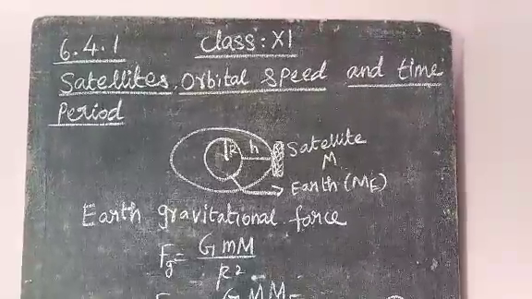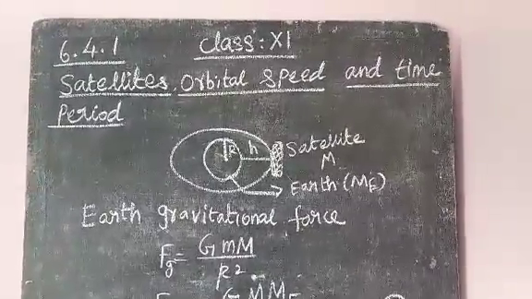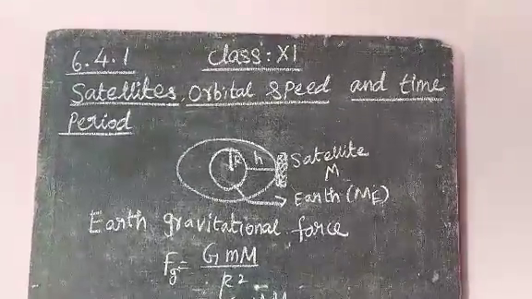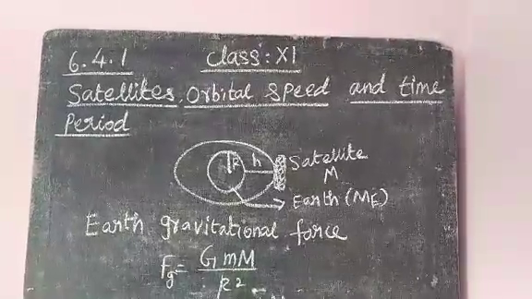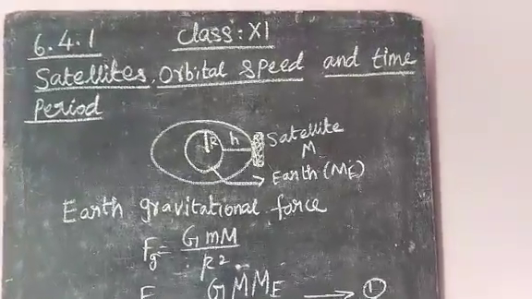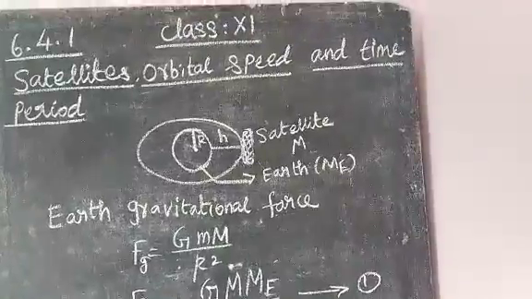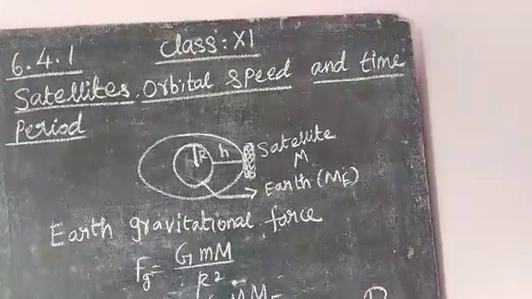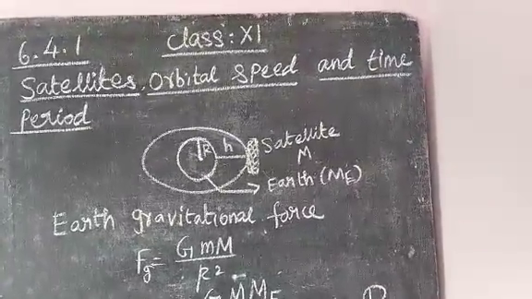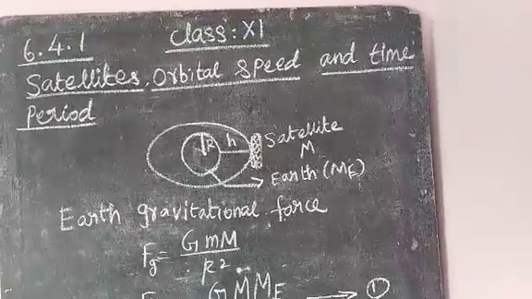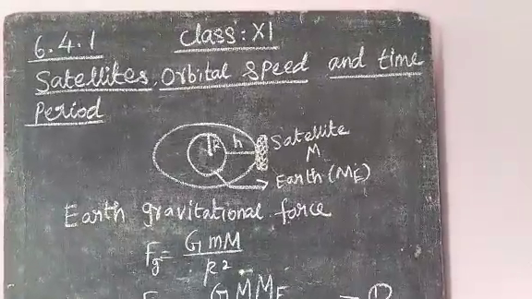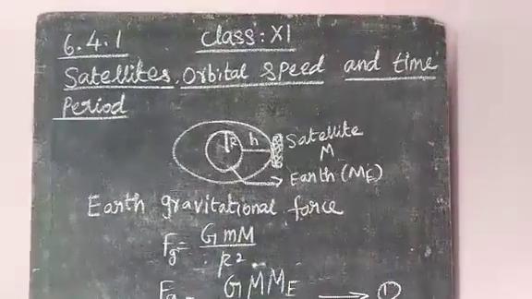Then the second topic: what are the orbital speed and orbital velocity of the satellite? From the diagram, ME is the mass of the earth and M is the mass of the satellite. A satellite moves around the earth at a certain height h above the radius of the earth. By Newton's law of gravitation, some force acts between the earth and the satellite. That force is called gravitational force.